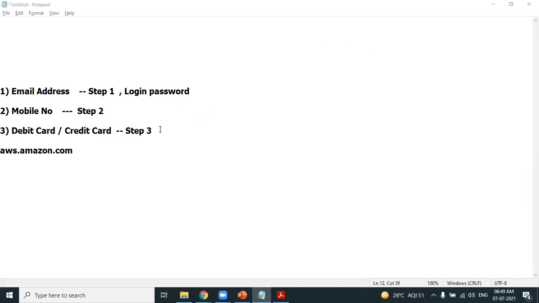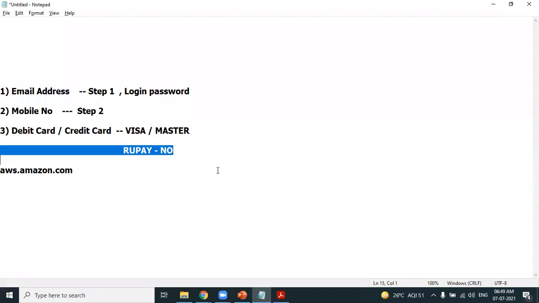Very important pitfall. Only Visa card or MasterCard should be used. There are some debit cards which are RuPay. That is not accepted by AWS. Do not use a RuPay card. Please use a Visa card or MasterCard, which is a debit card. So please make sure that you don't use a RuPay card. Okay, clear? Clear. Go ahead and create a new AWS account.